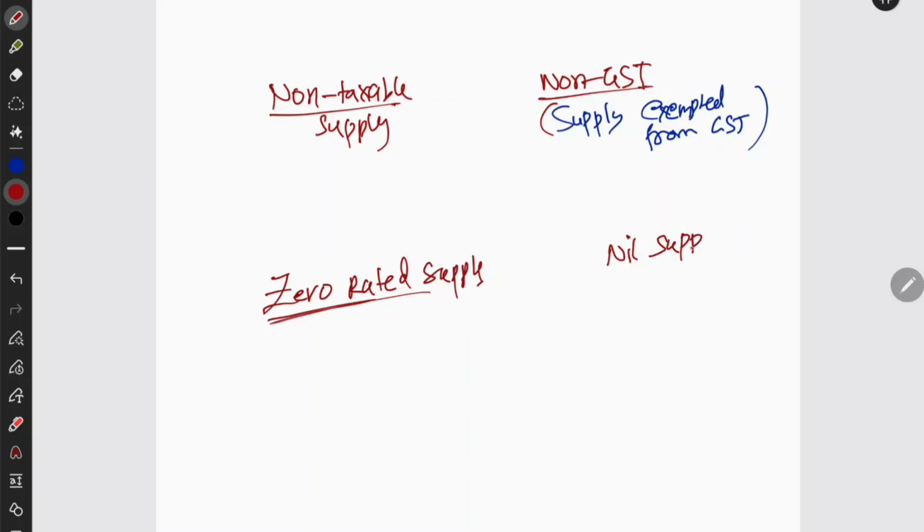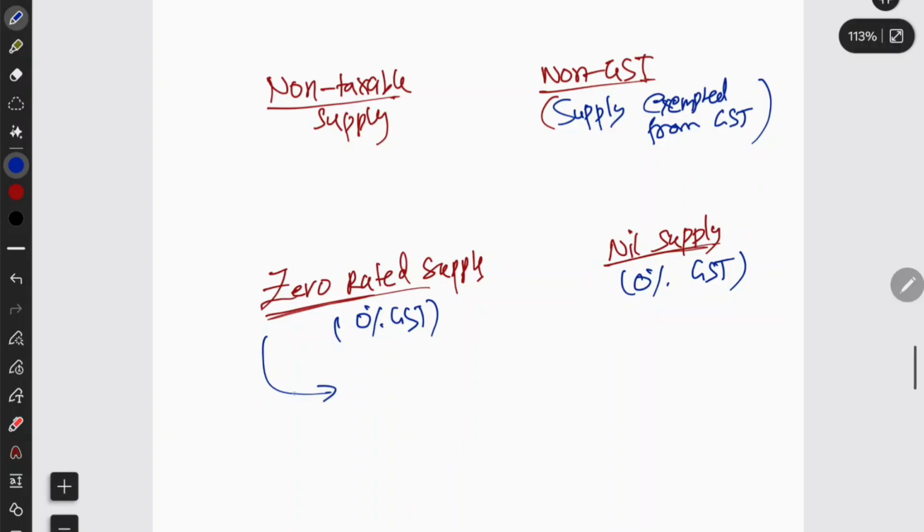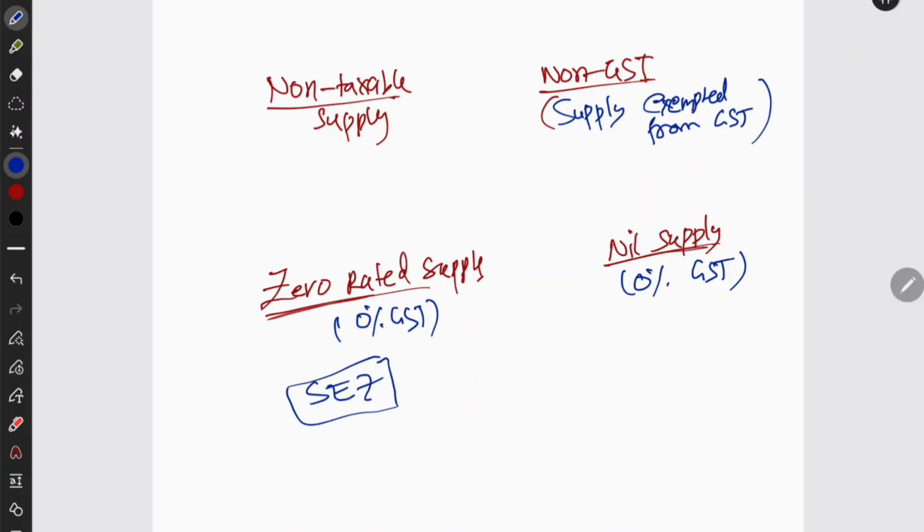Zero rated supply and nil supply, on both of them the GST will be 0%. They are having 0% GST. Zero rated supply implies exports and supplies to Special Economic Zones. That is zero rated supply. If you are exporting to SEZ or if you are supplying to SEZ, that is zero rated supply. And nil supply: there are certain unpackaged food items, health and insurance, educational items, all of them come under nil GST.